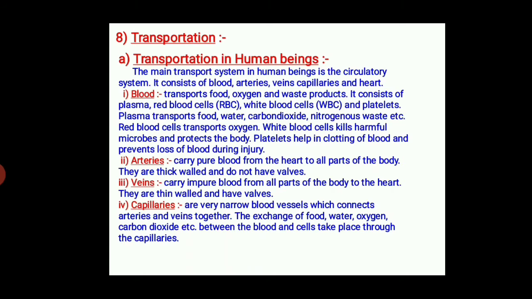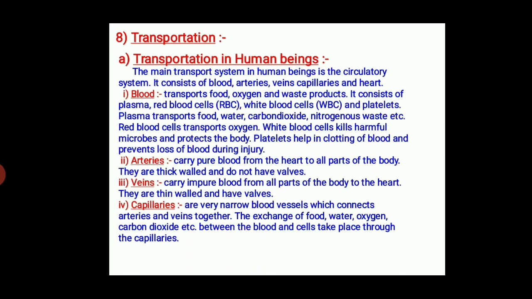Now we talk about arteries. What are arteries? Arteries are wide and thick vessels that carry blood rich in O2 from the heart to tissues. They do not have valves, and blood flows under pressure in them. Arteries are deep-seated.